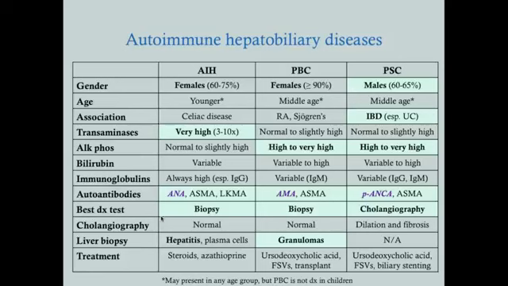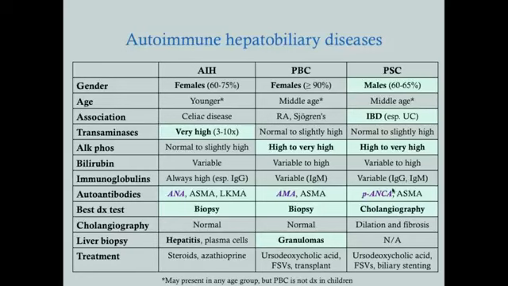The other thing you need to know is the best diagnostic test. So with autoimmune hepatitis and primary biliary cirrhosis, you get a biopsy. And that makes sense because autoimmune hepatitis is a disease of the liver tissue itself, the hepatocytes. Primary biliary cirrhosis is a disease that affects both the intrahepatic ducts, which are in the liver, and the extrahepatic ducts, which are outside the liver, but it affects ducts in the liver, so a liver biopsy would tell you that.